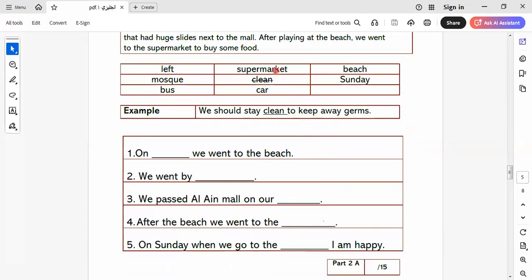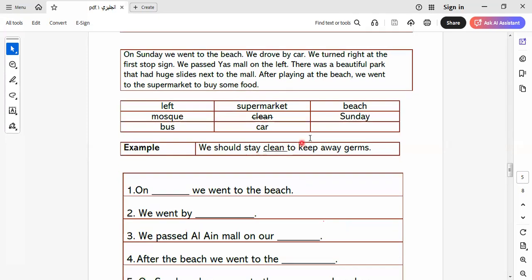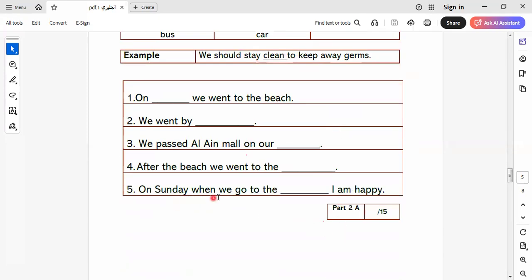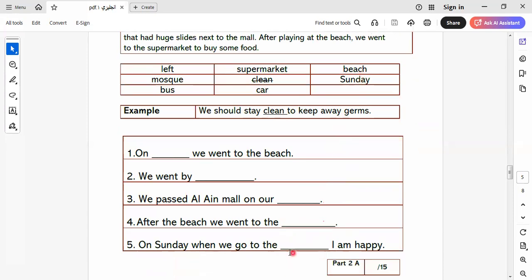Here we have the supermarket. On Sunday, when we go to the beach, it will be here, the beach. We went by car. We passed on our left. It will be this one.